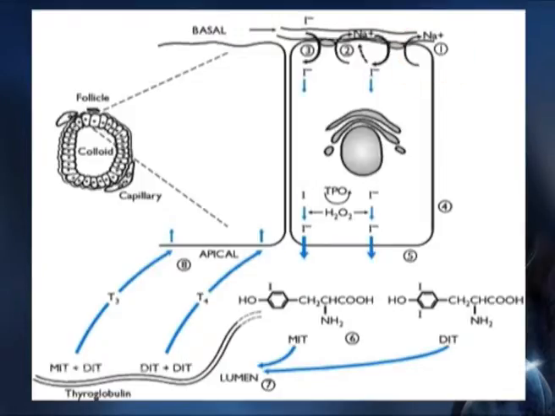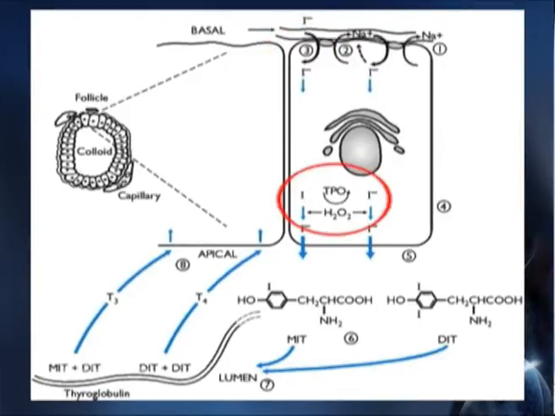Point 1 indicates the active uptake of iodine in replacement of sodium ion. Point 2 specifies that iodine may be discharged from the follicular cell by inclusion of competing ions such as perchlorate, bromide or chlorate. Point 3 shows that the thyroid stimulating hormone stimulates iodine uptake, an important point for hormone synthesis. Point 4 emphasizes that in presence of thyroid peroxidase, iodine gets oxidized by hydrogen peroxide to form active iodine.